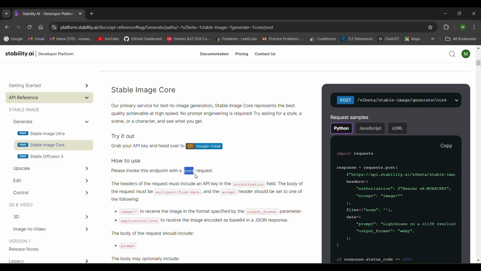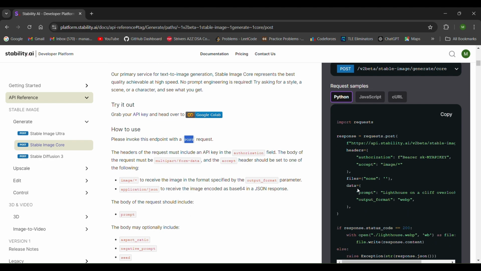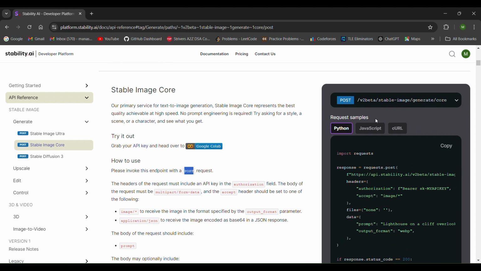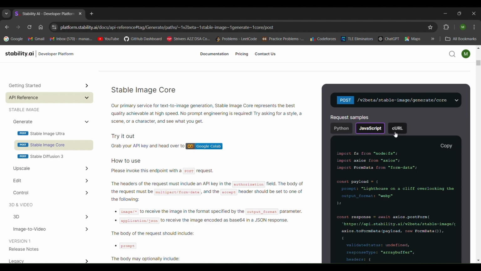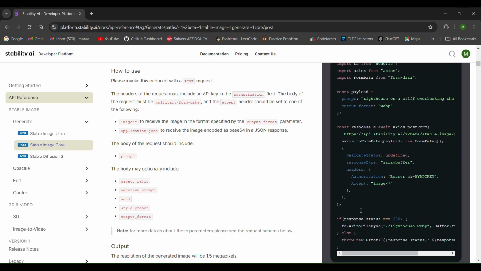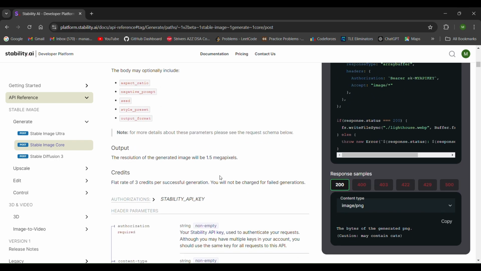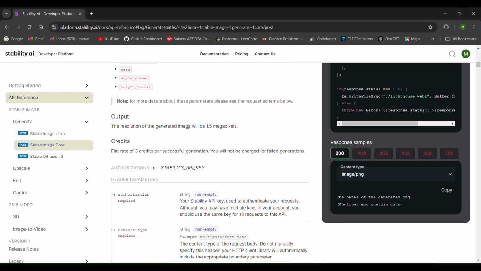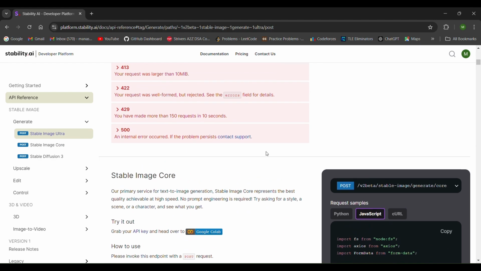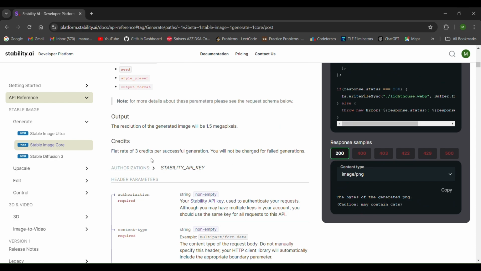This is also a post request API, and based on your language, you can select Python, JavaScript, or CURL, and it will give you a code on how to use this API for fetching the data. And the image will be of 1.5 megapixels. I don't know the size, the resolution is not given. And the flat rate is 3 credits per successful generation, and it will not be charged for failed generations.